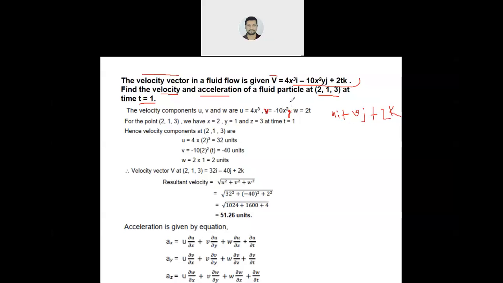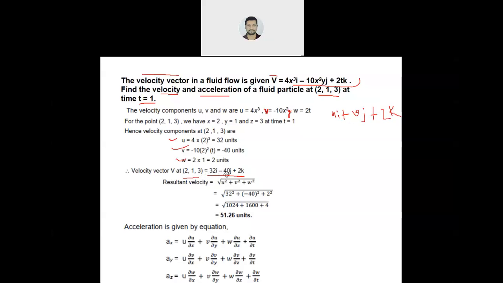Correct? Now put the values of x, y, z and t. You will get the values of u, v, w. So finally you will get the velocity equal to this much. For the given coordinates, your velocity will be this much.